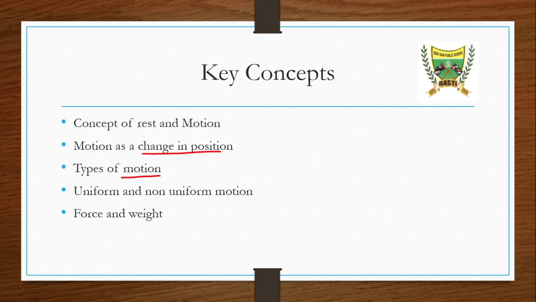Then we will learn what are the different types of motions. Then we will see what is uniform and non-uniform motion, and in the last we will check what is force and the weight. So these are the key concepts. Basically five key concepts are there that we will learn one by one.